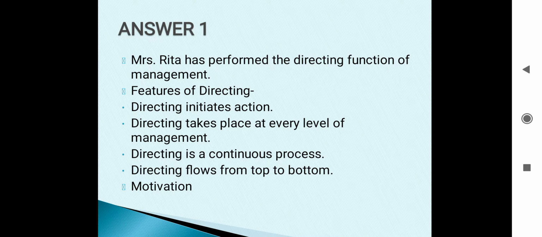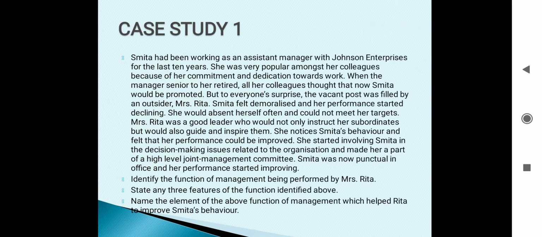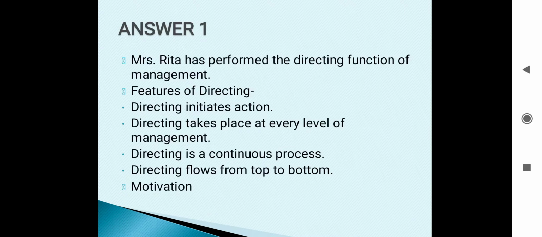Now, there is a third part also to the question. Let's focus on that also. Name the element of the above function of management which helped Rita to improve Smita's behavior. So we are getting some hints here. She noticed Smita's behavior and felt that her performance could be improved. She started involving Smita in decision making issues related to the organization and made her part of a high level joint management committee. So from here we are getting the answer that the element of the function which helped Rita to improve Smita's behavior is motivation. So, here is the answer, motivation.